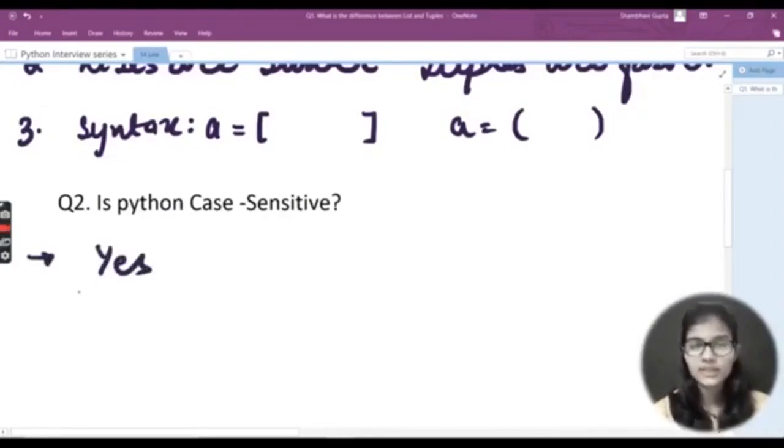So let's say you have declared a variable that is a small a, and in the print statement you're writing capital A, and capital A is not declared. So it is going to give you an error that this is not defined.